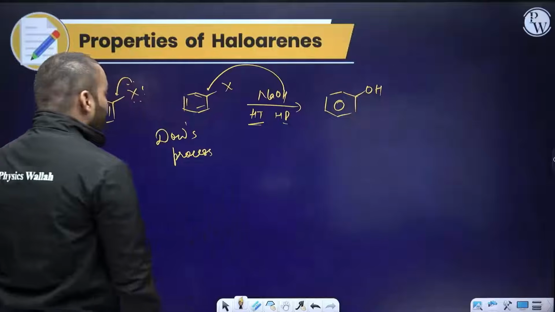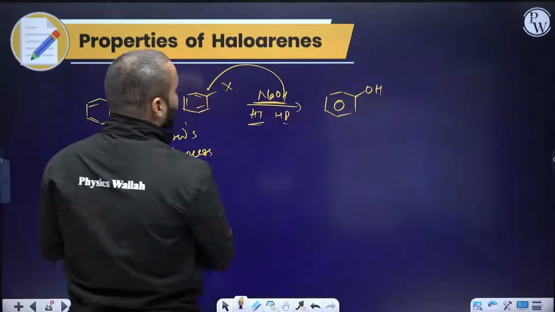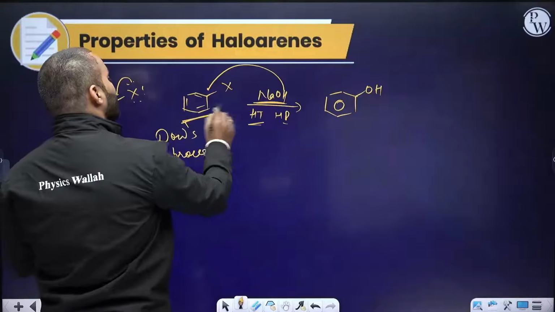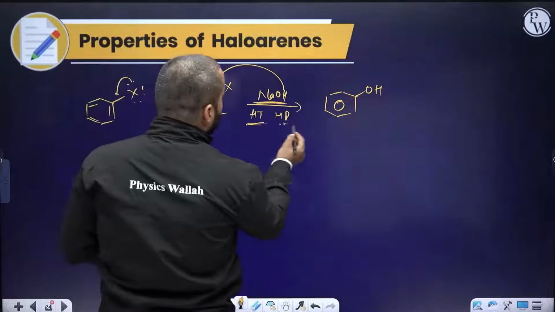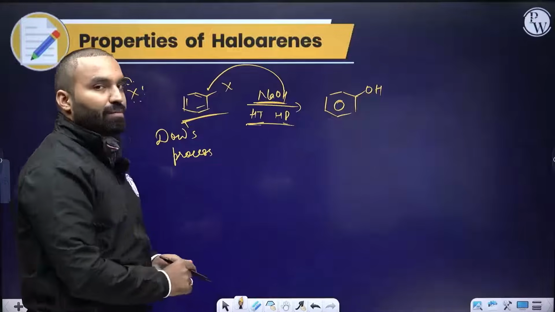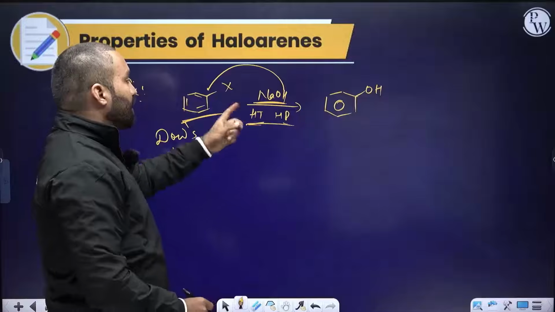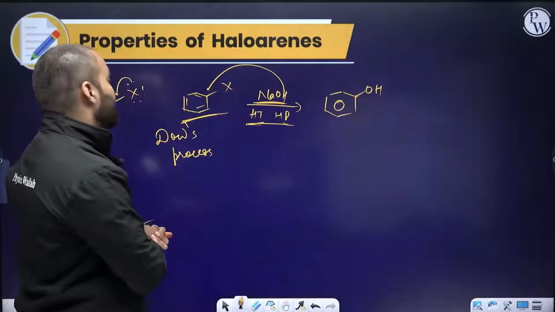So our aim was either to increase the nucleophilicity of NaOH or increase the electrophilicity of this compound. I chose to increase the nucleophilicity by using high temperature and high pressure, but I don't want to do that. The other way left is to increase the electrophilicity of this haloarene.